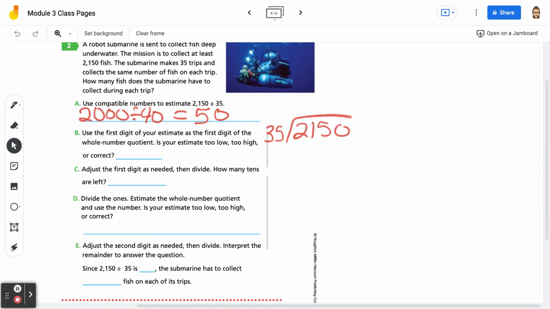So if we put a 5 up here, we do off to the side 35 times 5. 5 times 5 is 25. 5 times 3 is 15, plus 2 is 17. So then I'm going to subtract my 175. Sorry, I don't know where I got the 117 from.